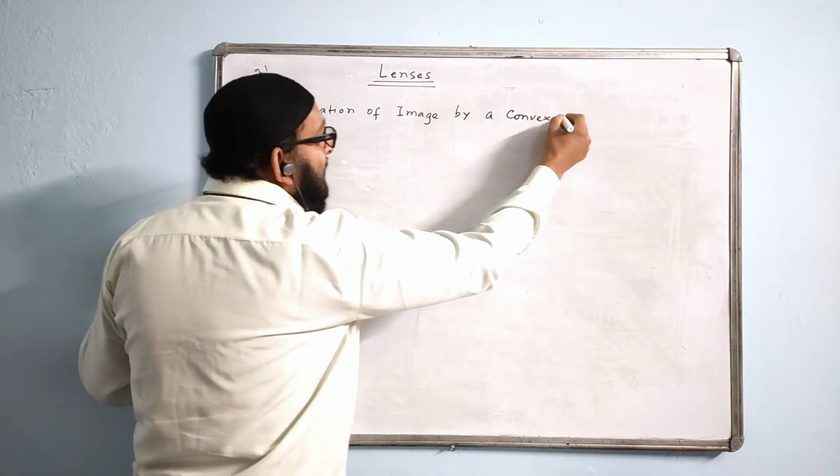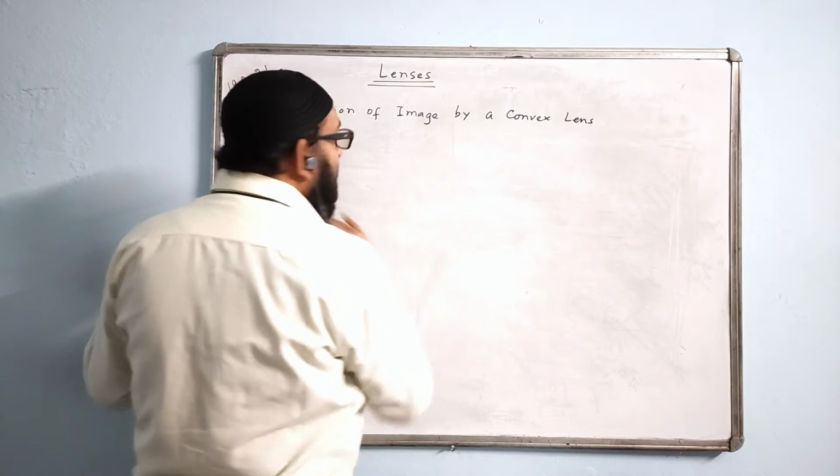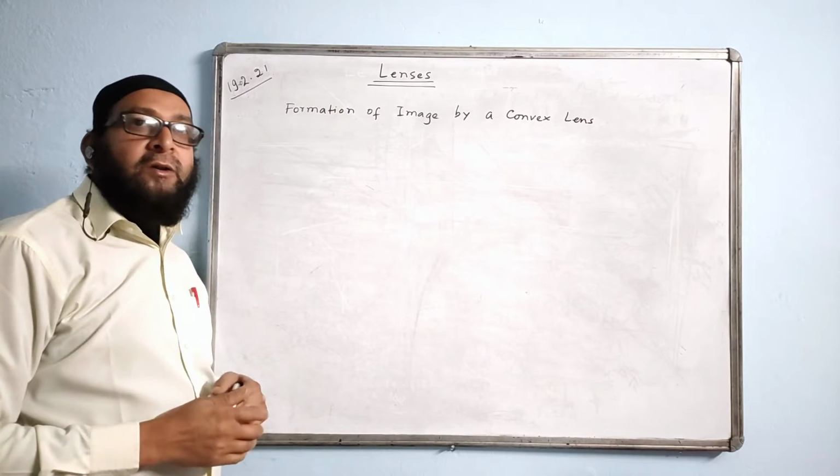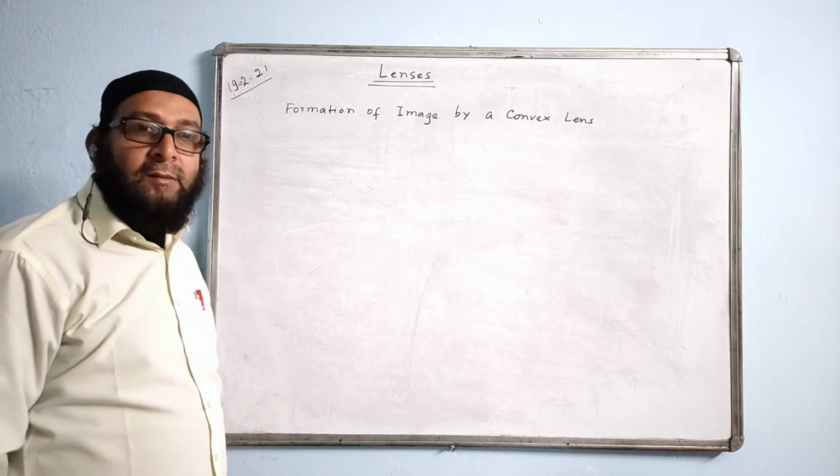In a concave lens, that will be the principal focus. They will give F2 on the left side. They will give it in the example, or they will just write F only.